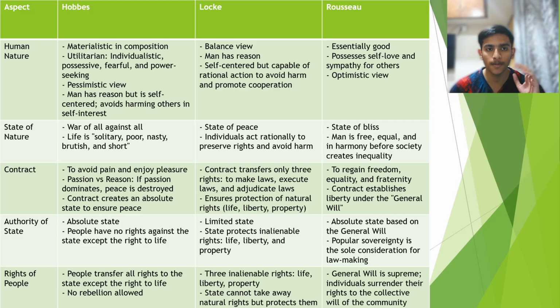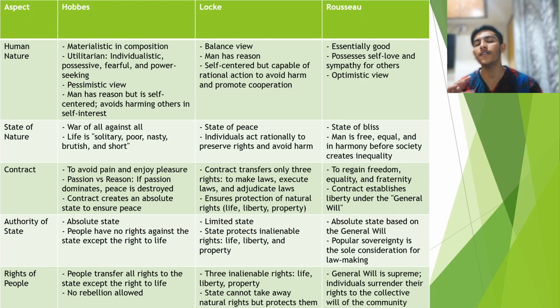So first Hobbes, who is basically a utilitarian thinker. He believes and says that individuals are individualistic, very power-seeking animals. The individual is basically very selfish in nature, always hungry for power, and for self-interest he can harm others. This is what Hobbes tells us about human nature in social contract theory.